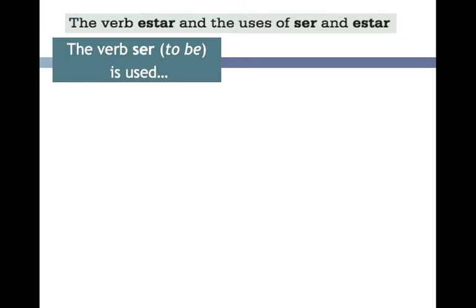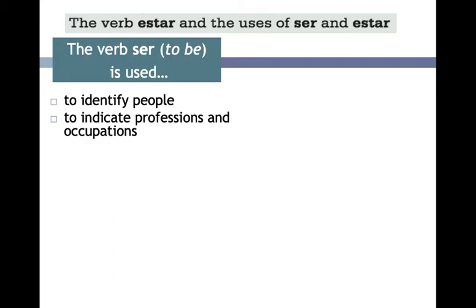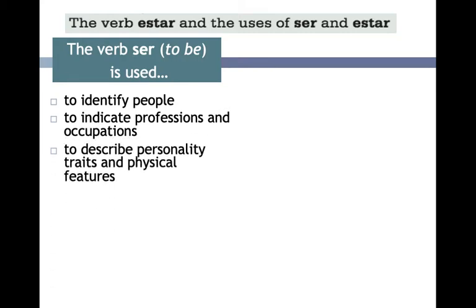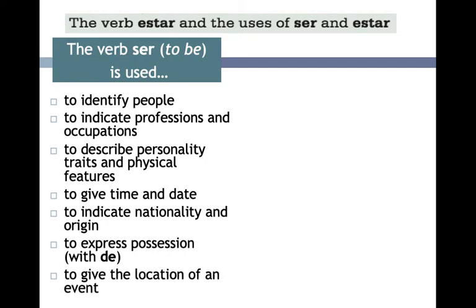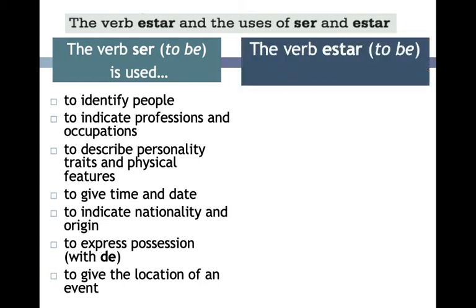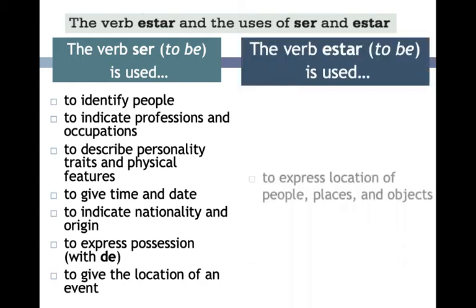Here's our summary. The verb ser is used to identify people, indicate professions and occupations, describe personality traits and physical features, to give date and time, to indicate nationality and origin, to express possession with de, and to give the location of an event.